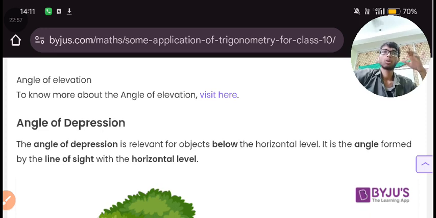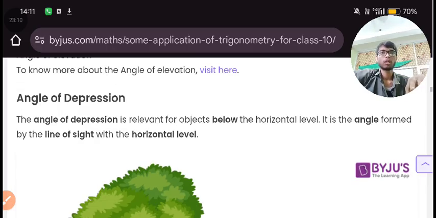Angle of elevation. To know more about the angle of elevation, visit here. No, we don't need to go into too much detail about this. This was enough to understand it. Now what about angle of depression? These are the topics, or you can say this is the concept of this chapter.